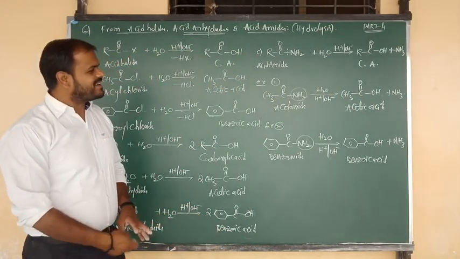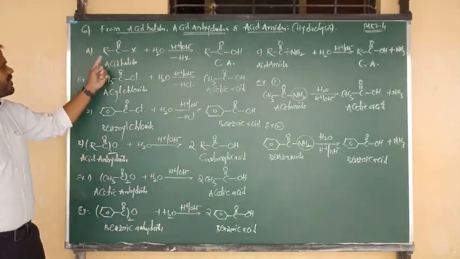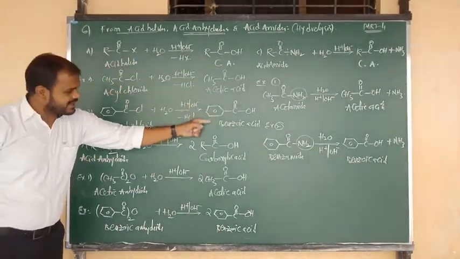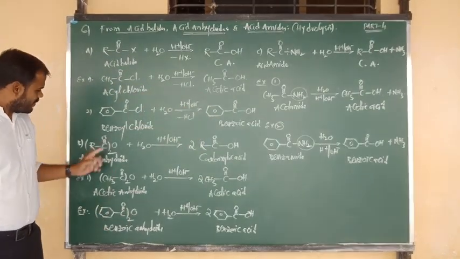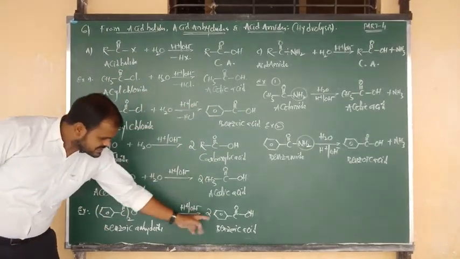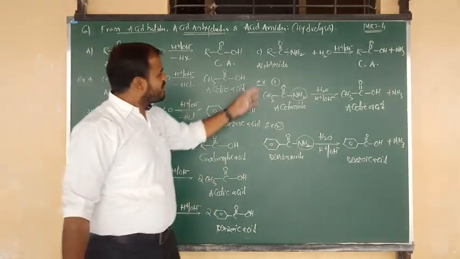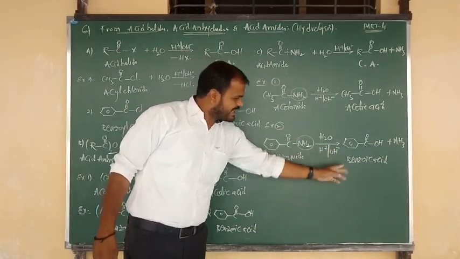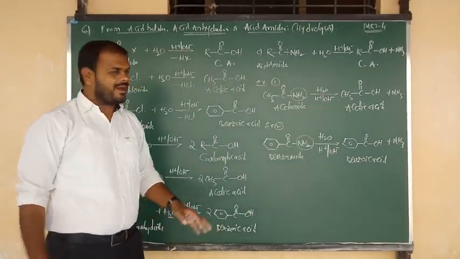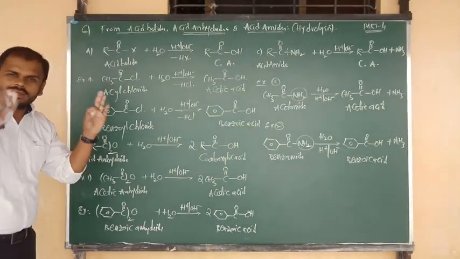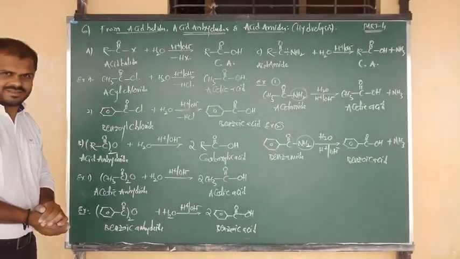Okay. So in that manner, you can consider all three. From acid halide, we prepared acetic acid and benzoic acid. From acid anhydride, we prepared acetic acid and benzoic acid. From acid amide, we prepared acetic acid and benzoic acid. In all the methods, the only concept is hydrolysis. Okay.